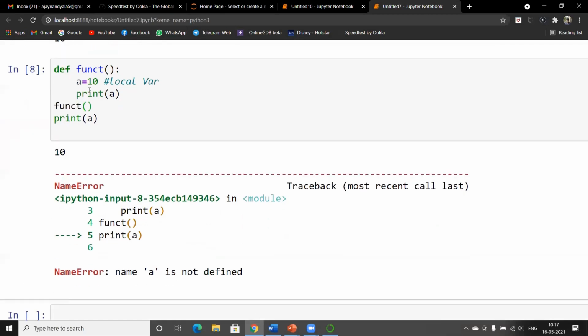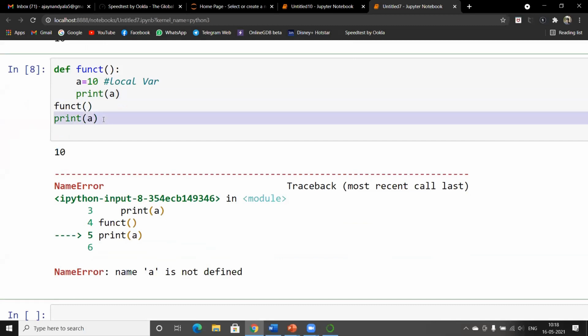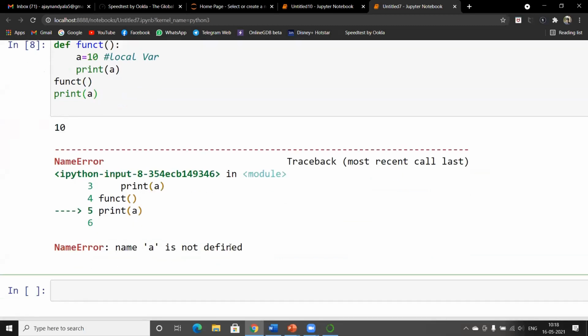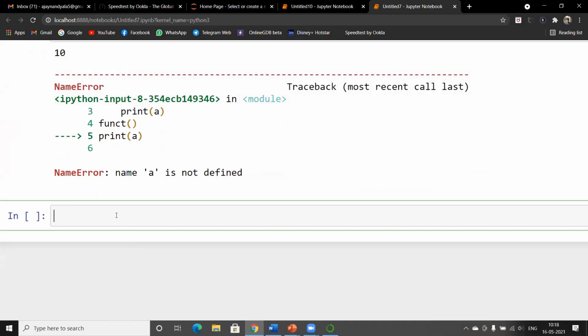While we're printing the local variable a, it is printed as 10. But when we try to access the local variable outside the function as a global, then we get an error that a is not defined. That's the main use of a local variable. Let's take another example, if you take a is equal to 100.